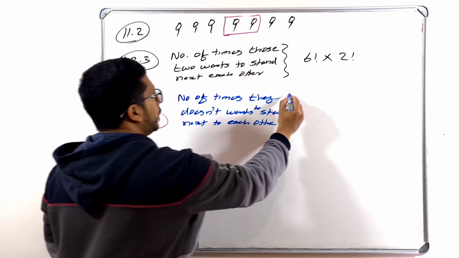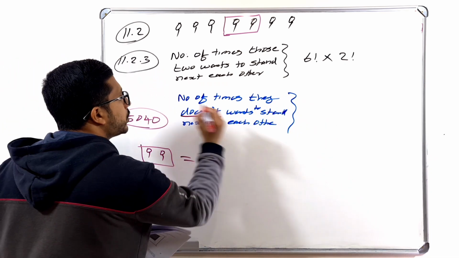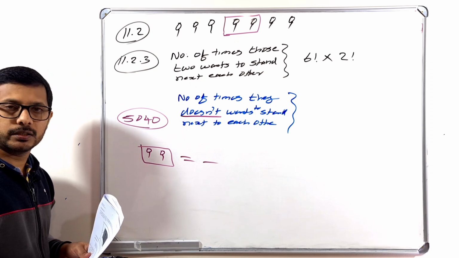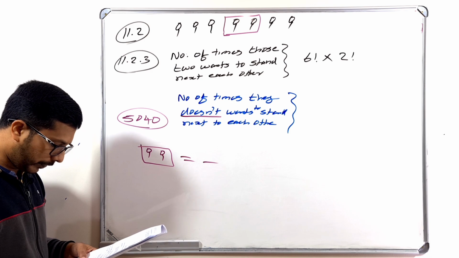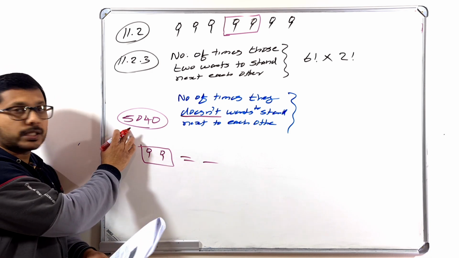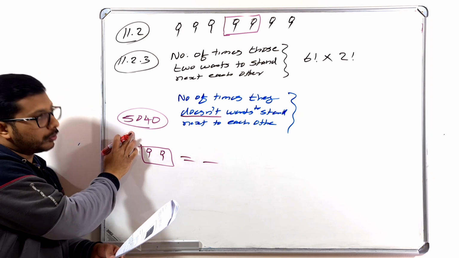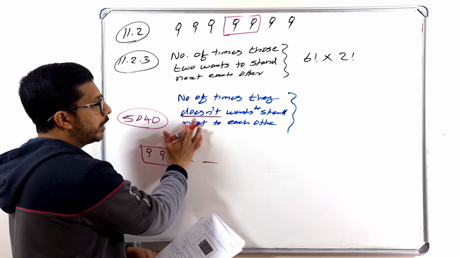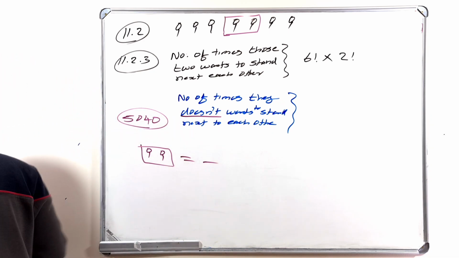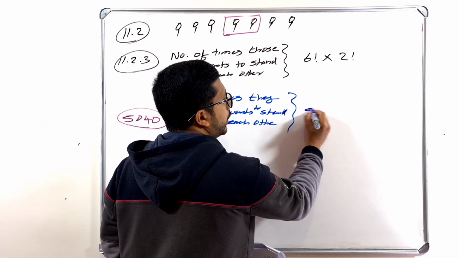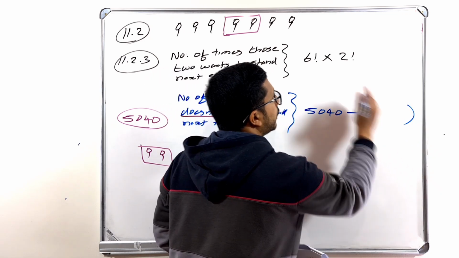So here in this one, what is that condition? They don't want to stand next to each other. Here, total how many possibilities are there without any condition? The first question, 5040. So to find the number of times that they don't want to stand next to each other, how can you find that? 5040 minus the answer of this one.